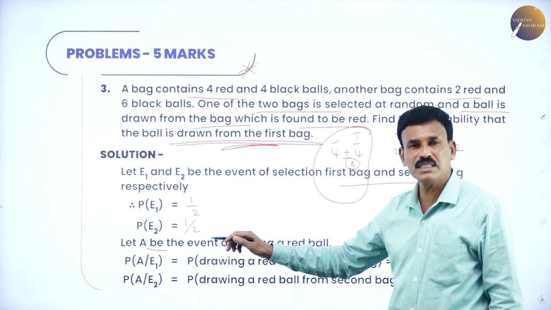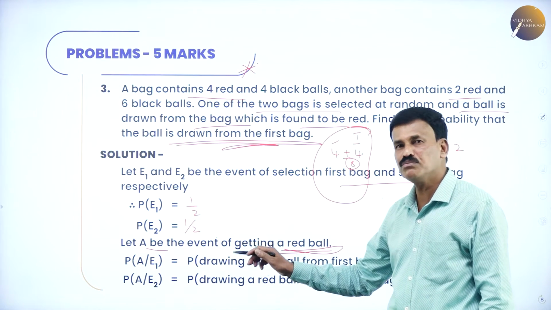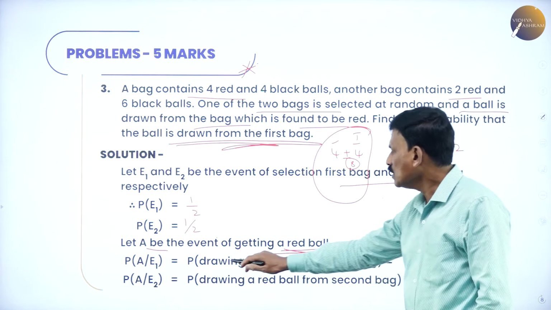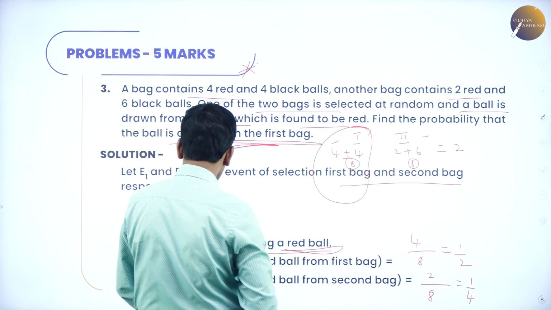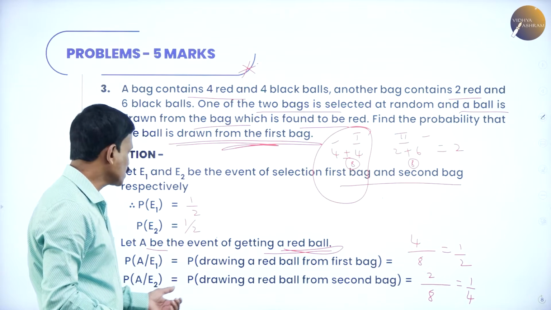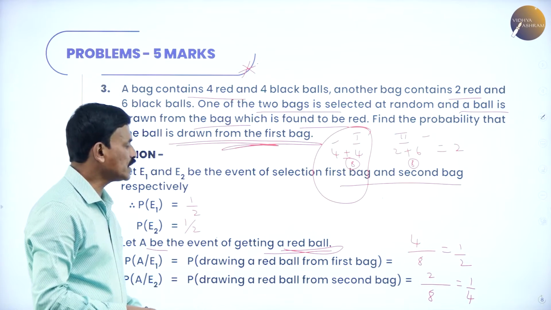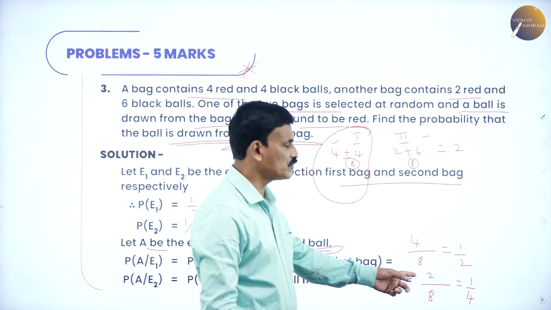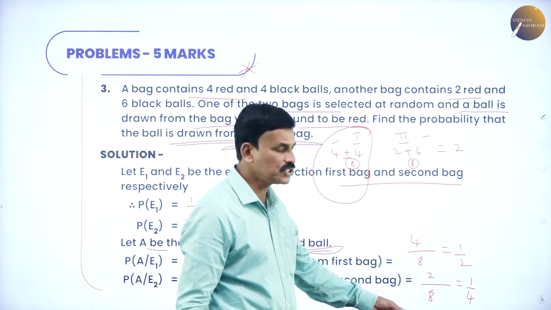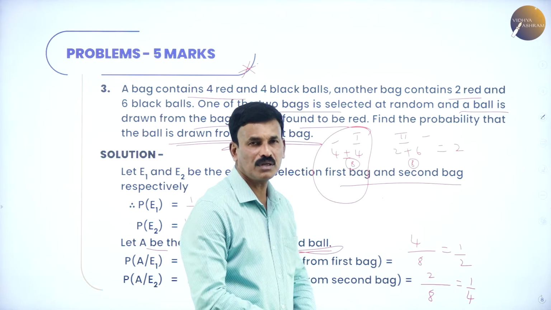Therefore probability of A given E1, a red ball from bag 1, is the probability of drawing a red ball from the first bag, which is 4 by 8, that is 1 by 2. Similarly, probability of A given E2 is the probability of drawing a red ball from bag 2, which is 2 by 8, because in bag 2 we have 2 red balls and the total number of balls is 8. So 2 by 8 is equal to 1 by 4.